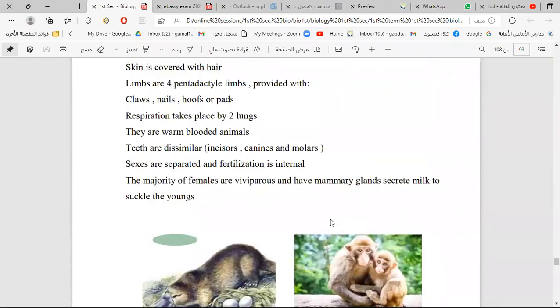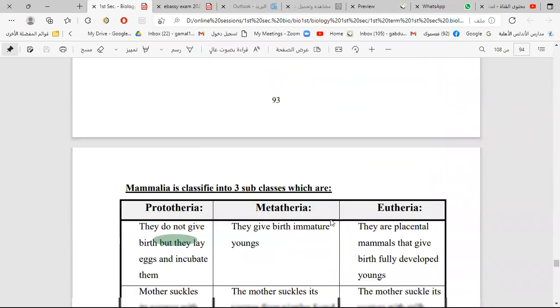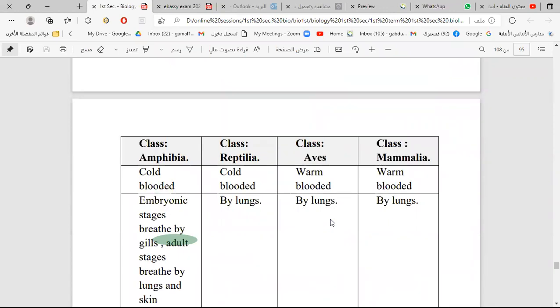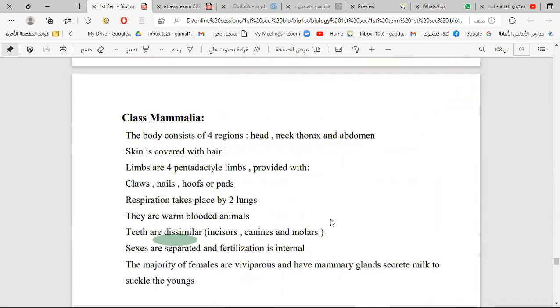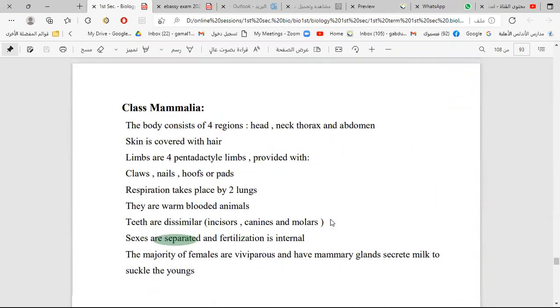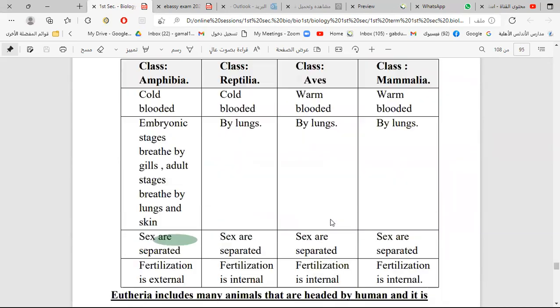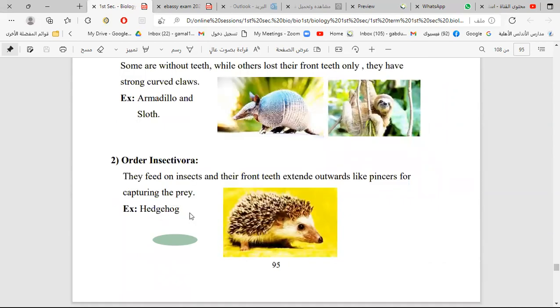Class Mammalia, here we have primates. But where is the hedgehog? Here we have insectivora. The hedgehog is from a different order, order Insectivora.